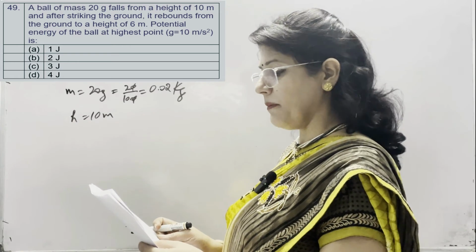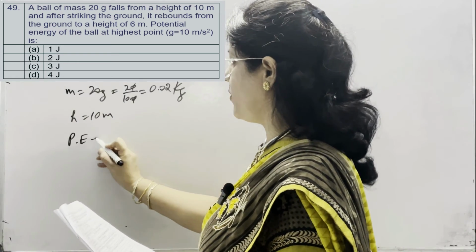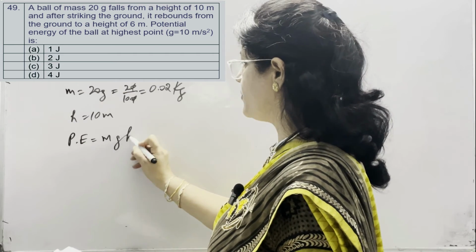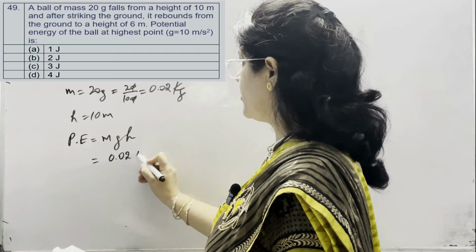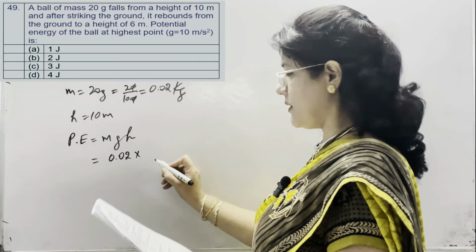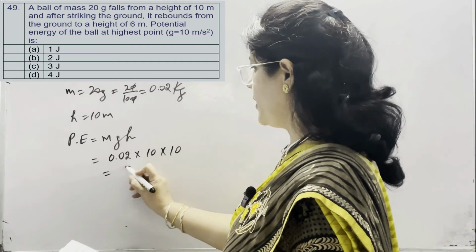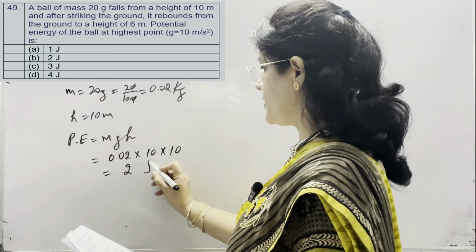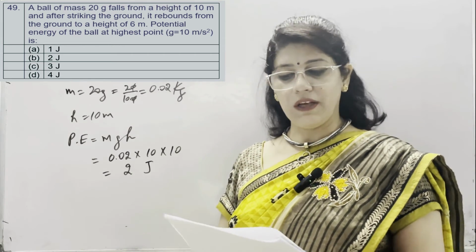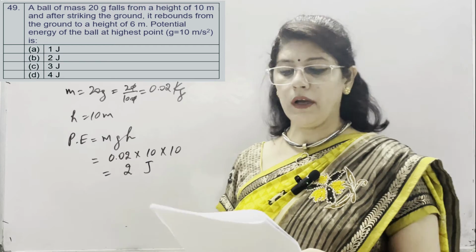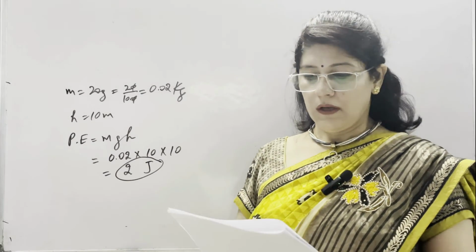What is the potential energy of the ball at the highest point? The formula for potential energy is M into G into H. M is given as 0.02, G is given in the question as 10 meter per second square, and H is 10. So it means 2. And the unit is again energy, the unit of energy is joule. So the options are 1 joule, 2 joule, 3 joule and 4 joule. The correct option is 2 joule, option number B.